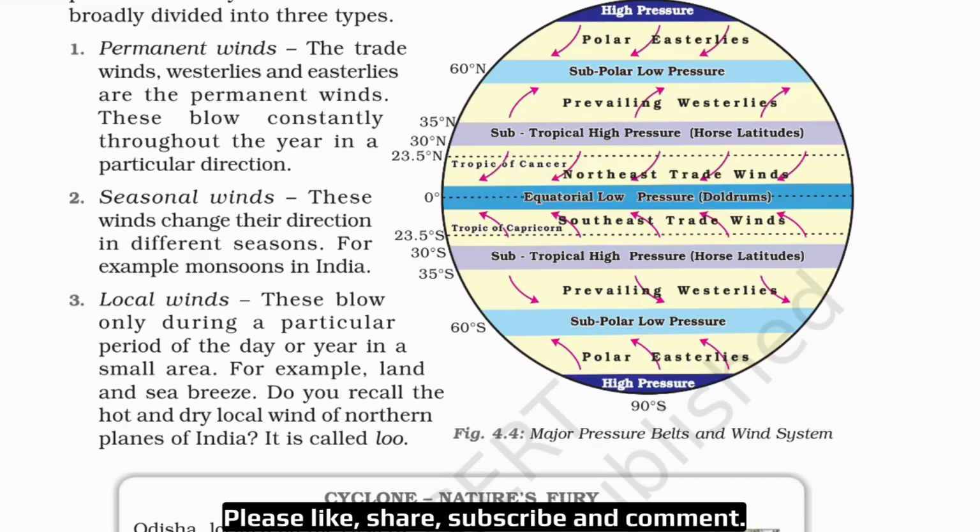Okay, so now do you recall the hot and dry local wind of northern plains of India? It is called Lu. Again, this is the definition of Lu. They can ask you what is Lu. So you have to write the hot and dry local wind of northern plains of India is called Lu.